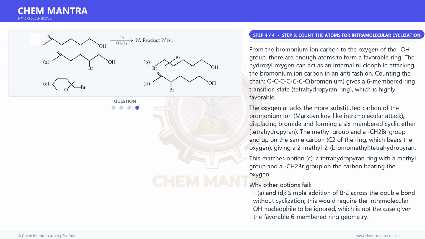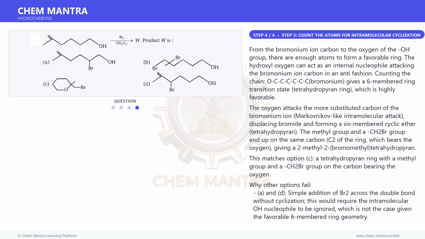The oxygen attacks the more substituted carbon of the bromonium ion, a Markovnikov-like intramolecular attack, displacing bromide and forming a 6-membered cyclic ether, tetrahydropyran. The methyl group and a CH2Br group end up on the same carbon, C2 of the ring, which bears the oxygen, giving a 2-methyl-2-bromomethyl tetrahydropyran.